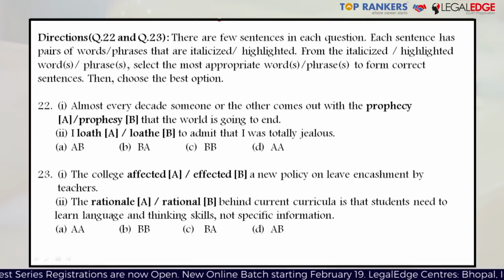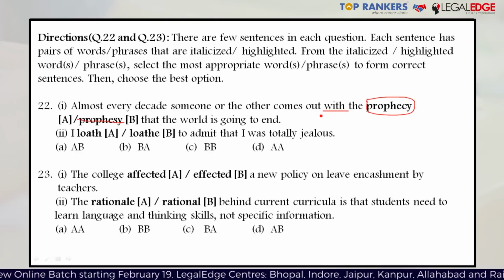In this sentence, the word prophesy, which is B, is actually incorrect. Why? Because it is a verb. On the other hand, prophecy, the one ending with cy, is a noun and is correct. The reason being it is being preceded by a preposition, and a preposition is always followed by its object, which can be either a noun or a pronoun. So here, almost every decade, someone or the other comes out with the prophecy is correct that the world is going to end. So the first sentence has the right answer as A.